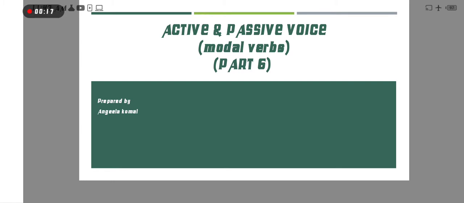So this is my last part of active and passive voice, part 6. This is related to modal verbs. If we have modal verbs, how can we change them into passive voice? Okay, so let's get started.